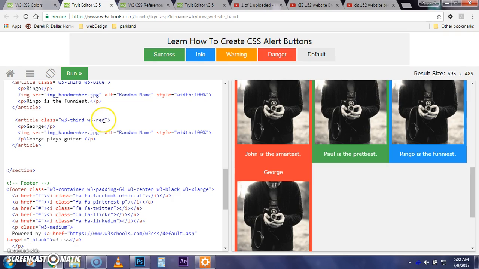I want to give him another color, so let's make George RGB. Let's make this yellow. All right. So now I've got 4. But here's what we've got to change. We've got thirds being taken up. Take up a third of the space. Take up a third of the space. Well, we want to change that to, let's do quarters.